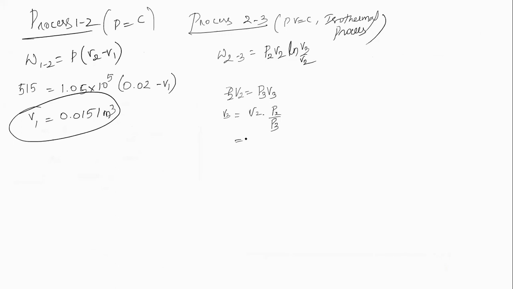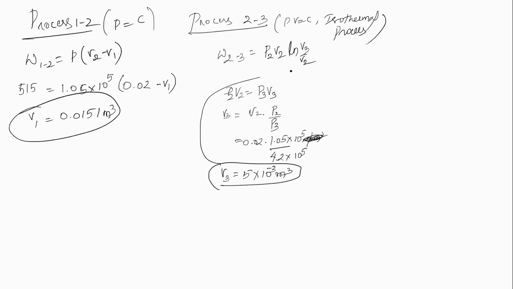V2 is given in the problem, that is 0.02, and P2 is 1.05 into 10 to the power of 5 Newton per meter square, divided by P3, which is given as 4.2 into 10 to the power of 5. If you solve this, you will get V3 as 5 into 10 to the power of minus 3 meter cube. That means you got V3.